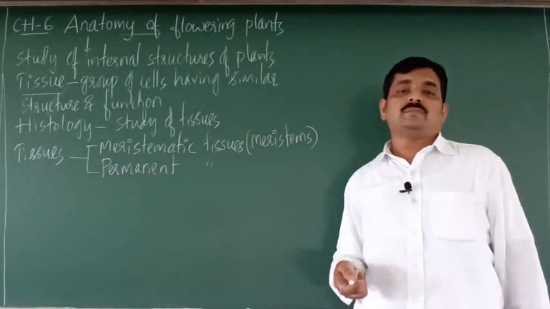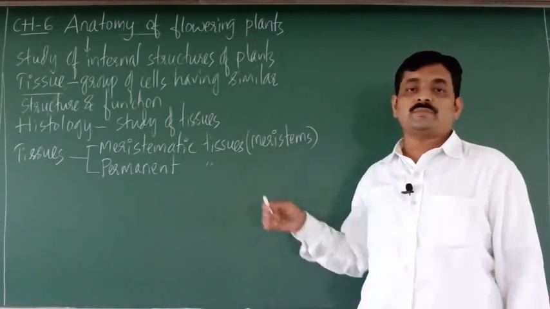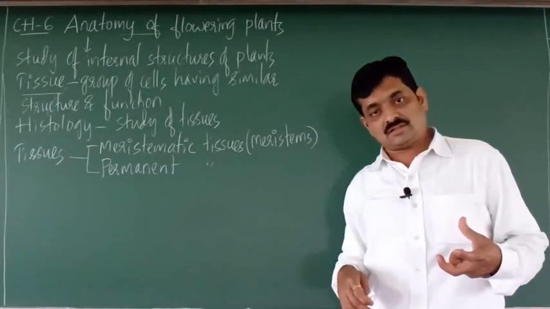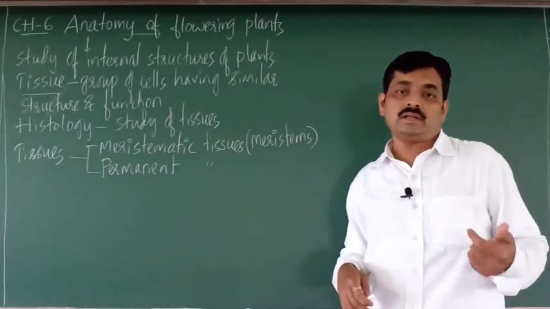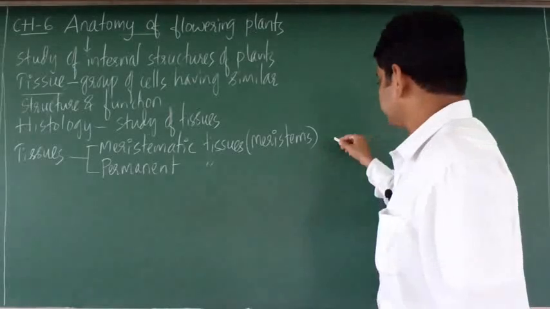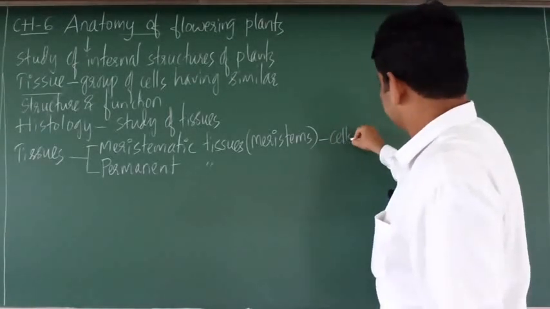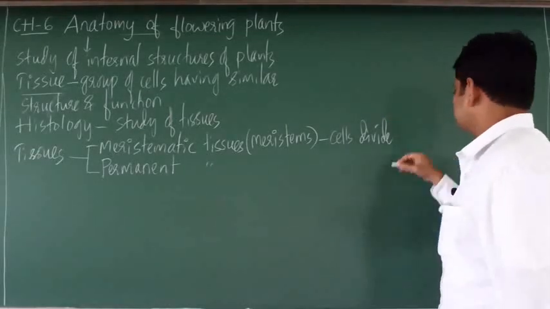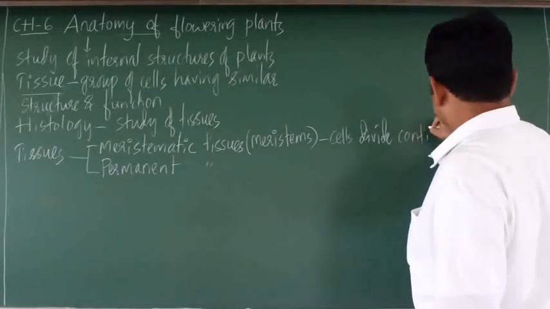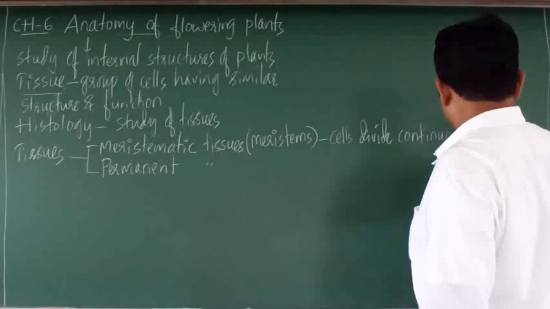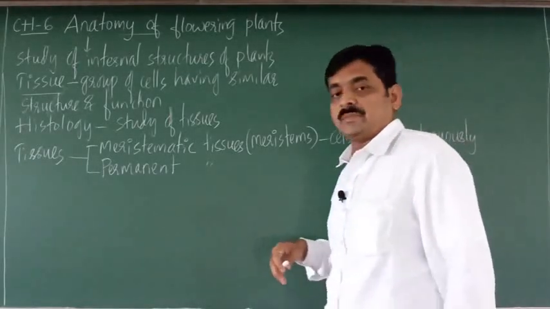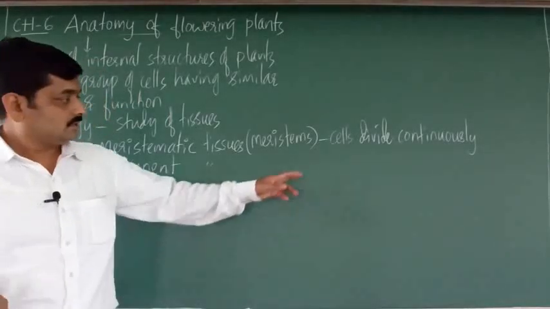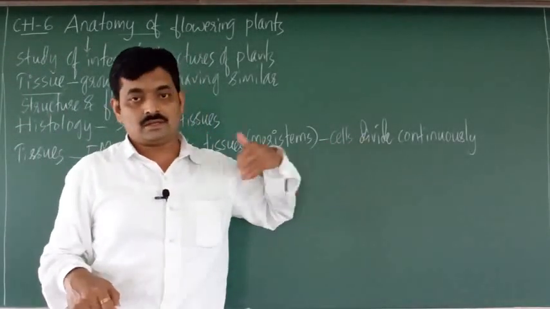Now what are these meristematic tissues? Meristematic tissues are the tissues which have cells that divide continuously.